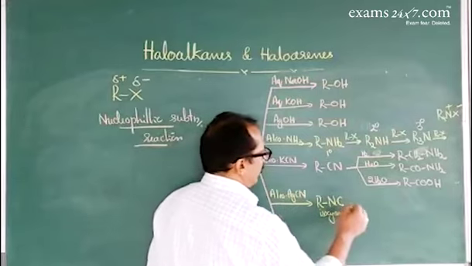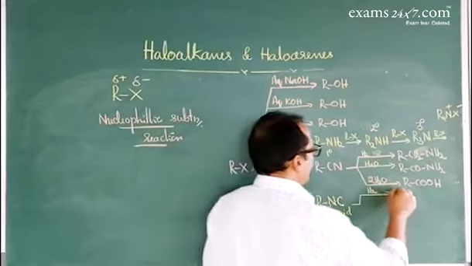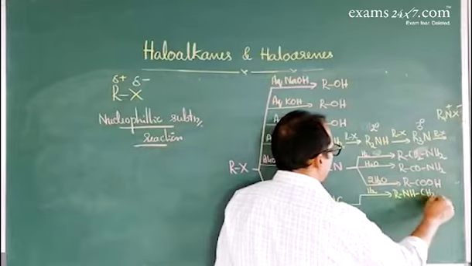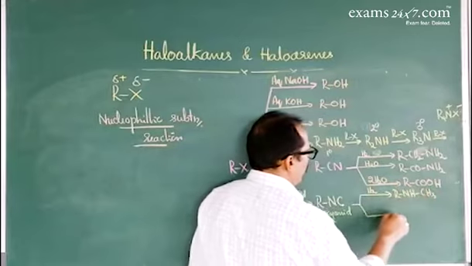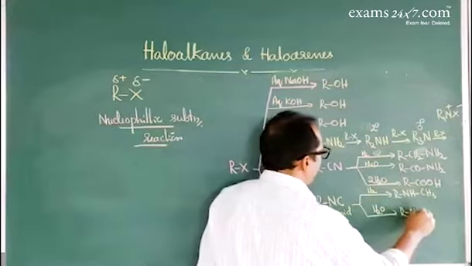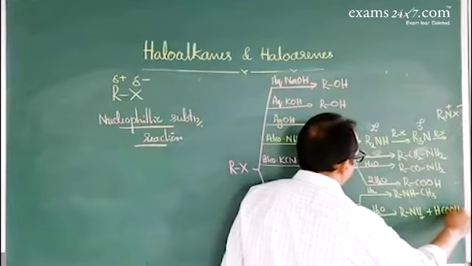This isocyanide is subjected to reduction, which gives secondary amine. When it is subjected to hydrolysis, that gives primary amine, and the important byproduct is formic acid.